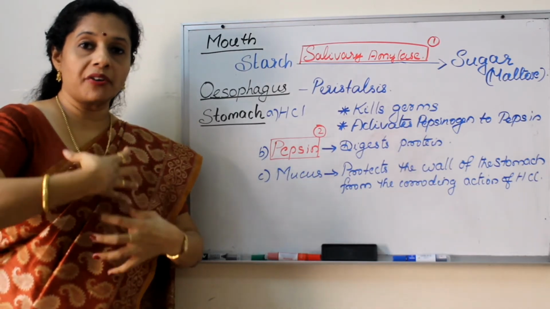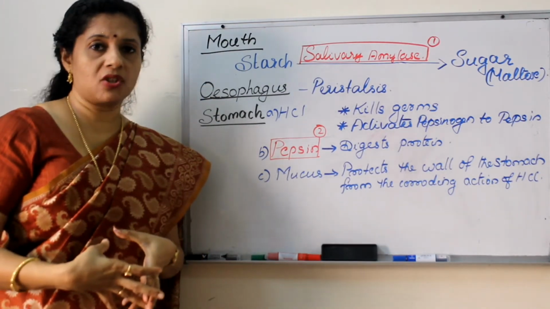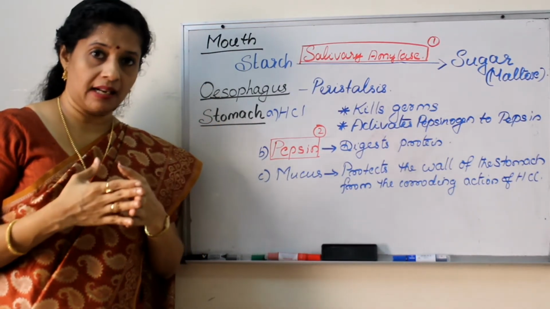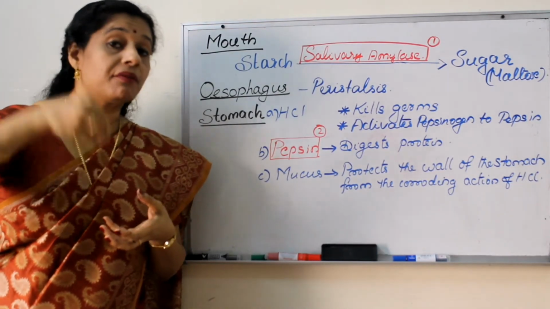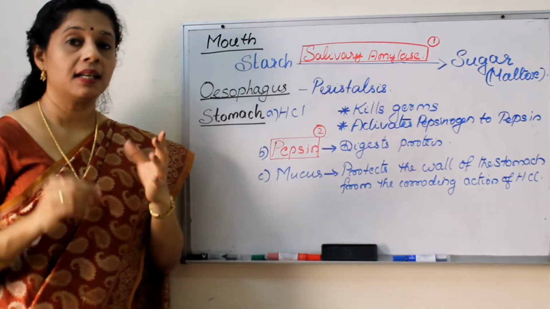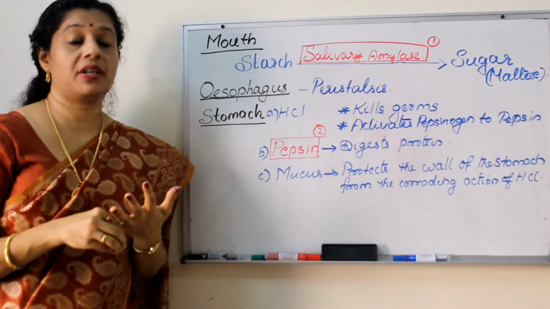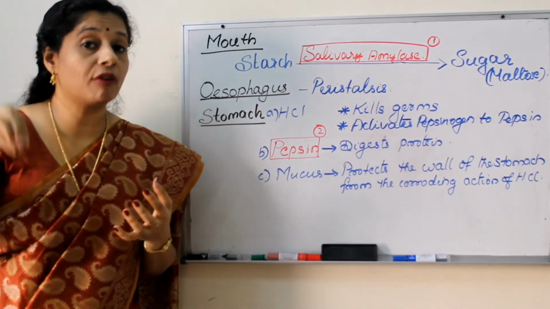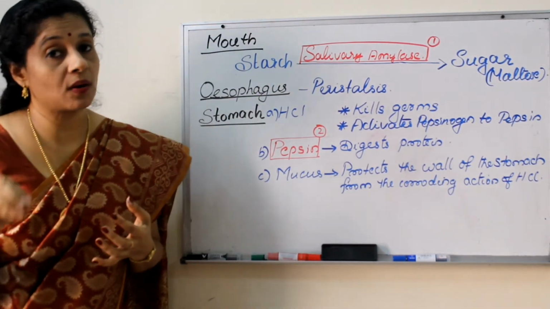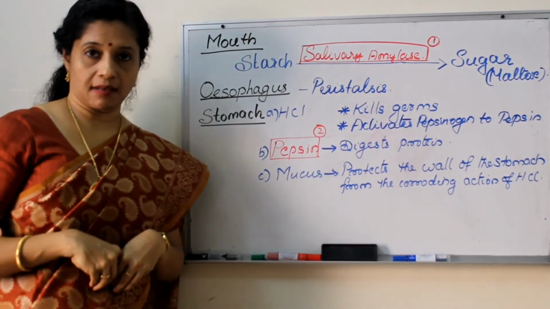So rhythmic contraction and relaxation of the wall of the esophagus, or it is present throughout the alimentary canal, in order to push the food forward. That process is called a peristalsis. What is it? The rhythmic contraction of the alimentary canal to push the food forward is called a peristalsis. That movement is called a peristalsis. Now food will reach the stomach.